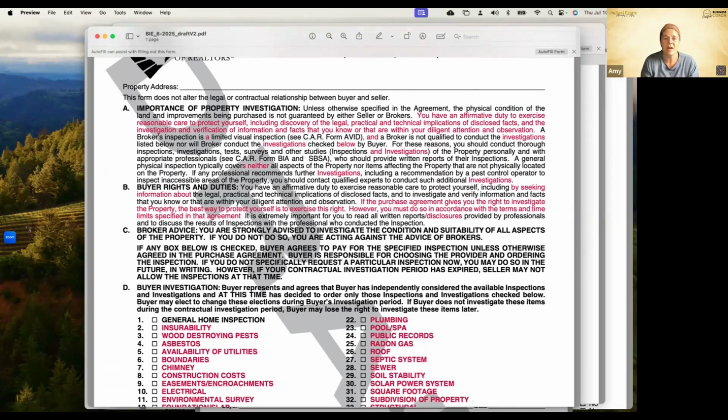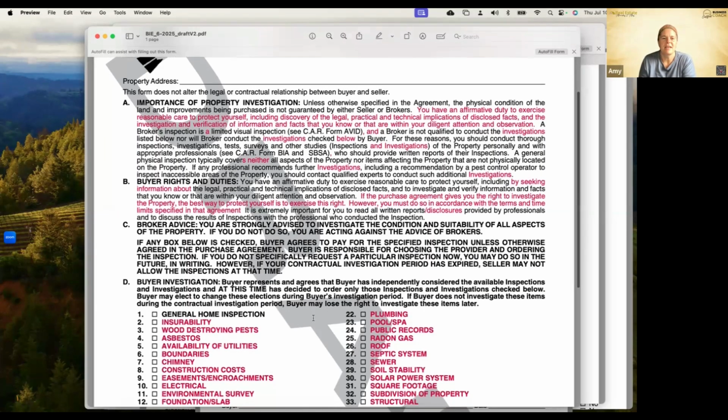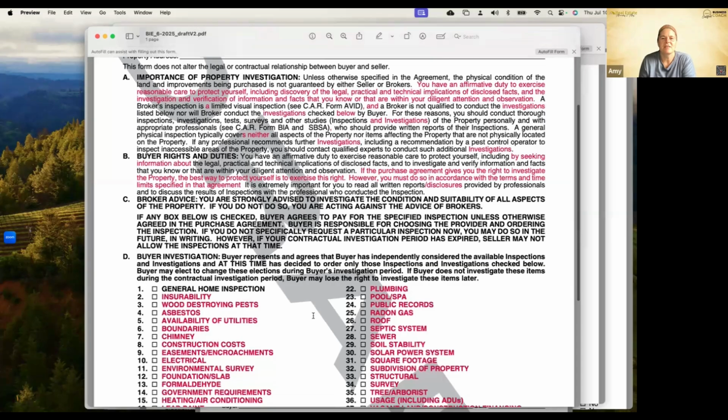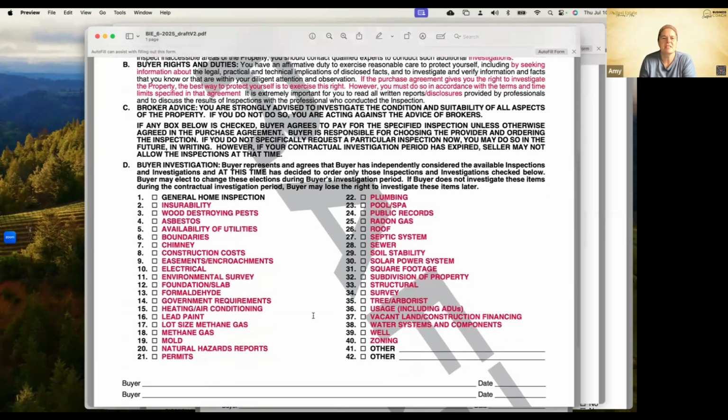That doesn't waive their rights. That's the buyer's informational access to the property. So the buyer can still have reports and disclosures and inspections done on the property. Here they just clarified the different types of inspections. Down here, there are 40 different ones that they might be interested in.